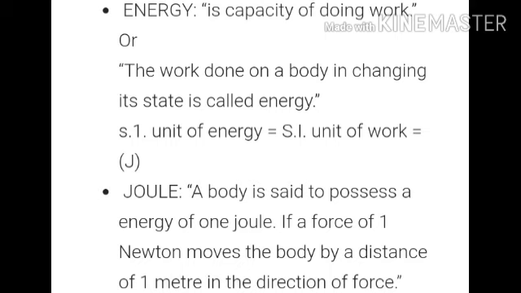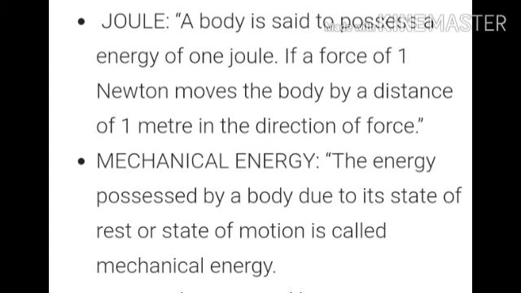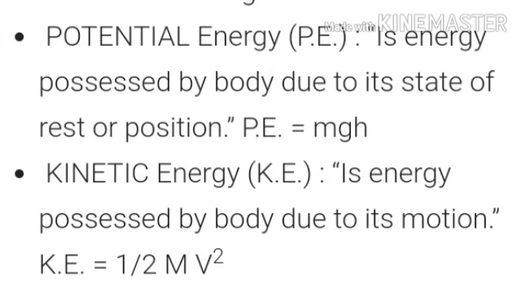Now we will see what is mechanical energy. The energy possessed by a body due to its state of rest or state of motion is called mechanical energy. This energy is divided into two parts: potential energy and kinetic energy. Potential energy is the energy possessed by a body due to its state of rest or position, and we denote it by PE, which is equal to mgh, where m is the mass of the body, g is the gravitational acceleration due to gravity, and h is the height.